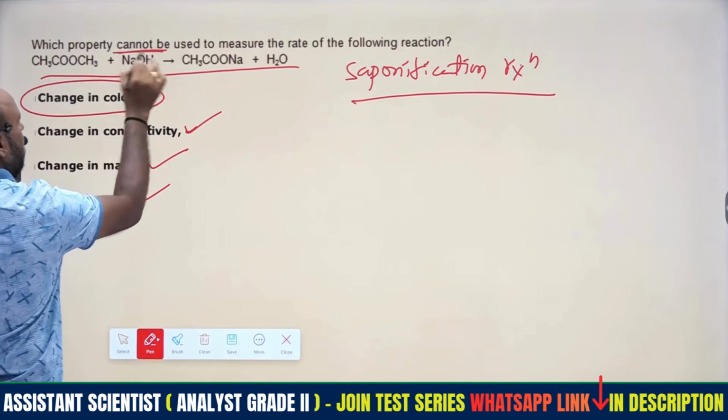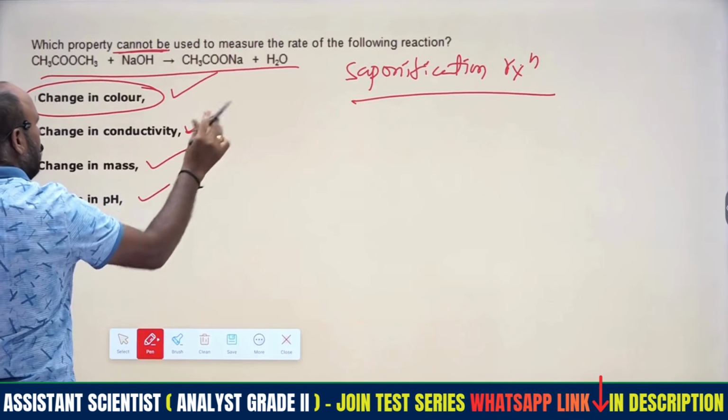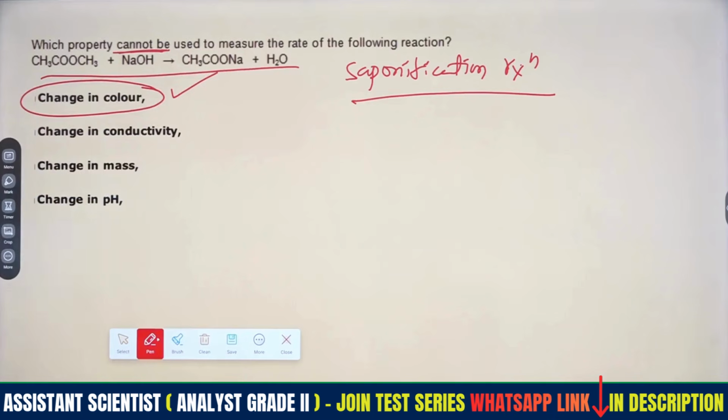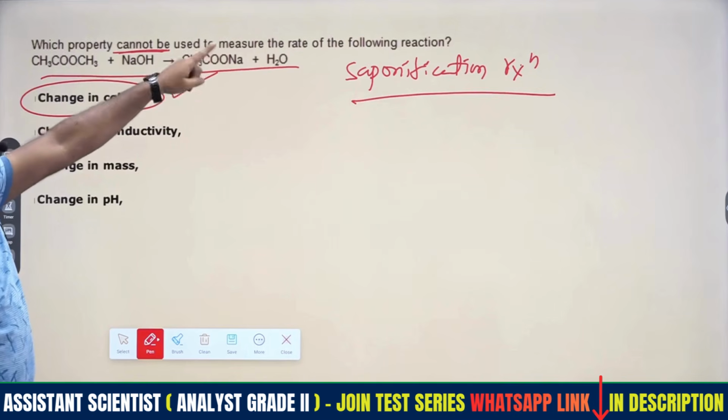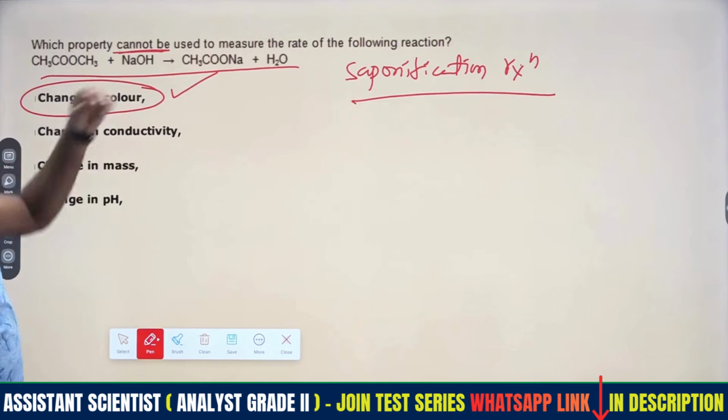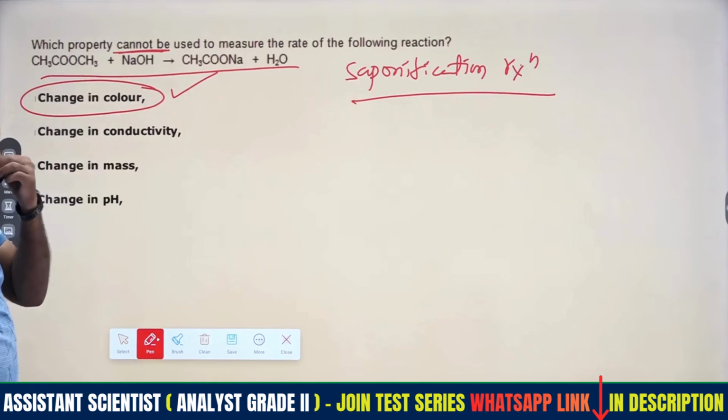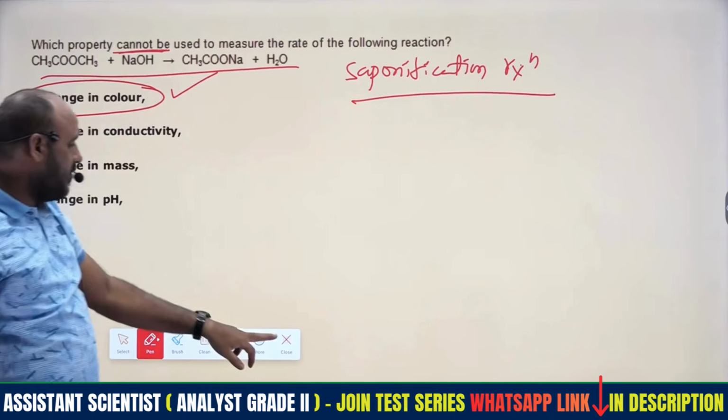Cannot be used to measure means these three will be used, but this cannot be used for measuring the rate of the following reaction, that is change in color. So, an easy question only.